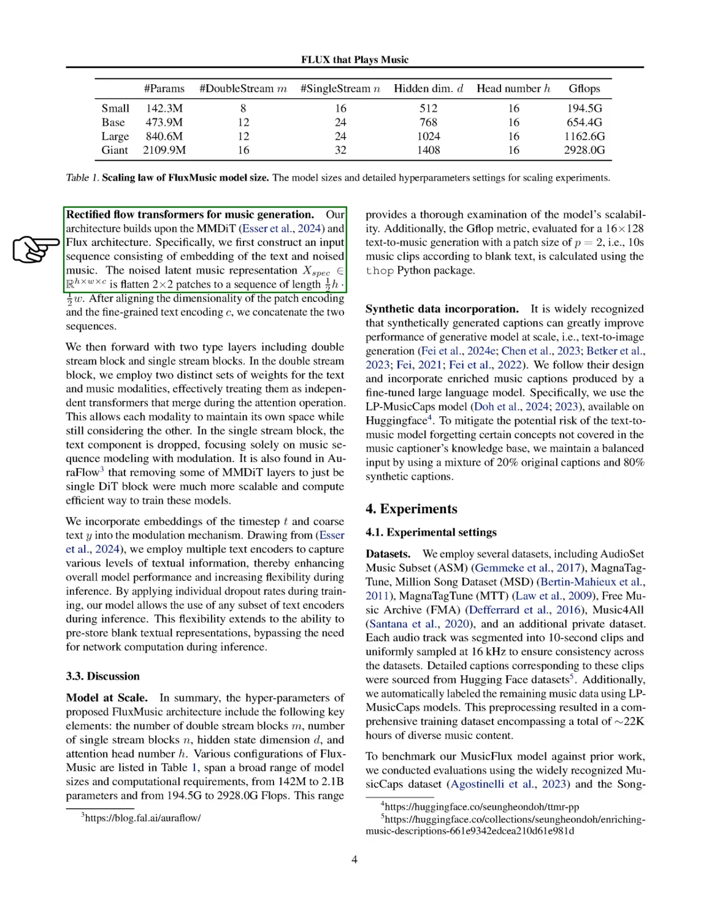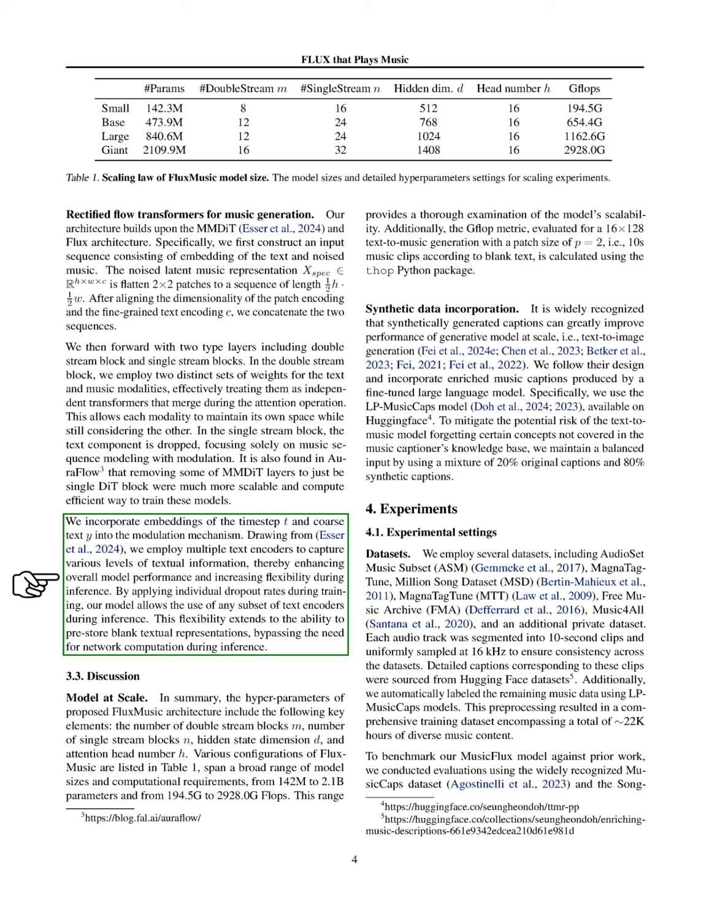For music generation, our architecture builds on the MMDiT and FLUX frameworks. We create an input sequence that combines text embeddings and noised music representations. We flatten the noised music representation into patches and align it with the text encoding before concatenating the two sequences. We then process this through double stream and single stream blocks. In the double stream block, we use separate weights for text and music, allowing them to function independently while still interacting during attention operations. The single stream block focuses solely on music modeling.